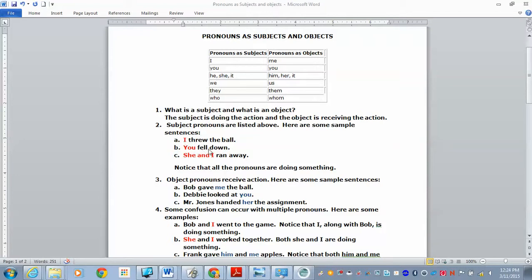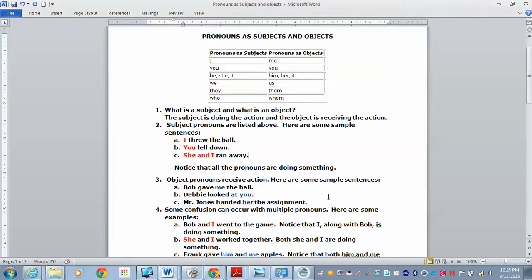You fell down. Who did the falling? You did the falling. So you are the subject. She and I ran away. Who did the running? She and I. Now here is a situation where you folks make a fair amount of errors, at least in your speaking, where you say, my dad and me are going to the game. It should be my dad and I are going to the game. That will probably become clearer later on. But notice that all of these pronouns are doing something, which makes them the subject.